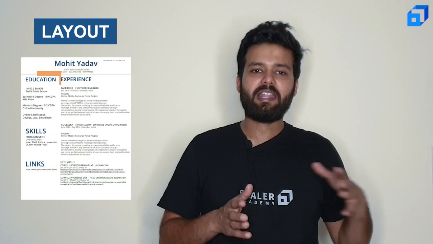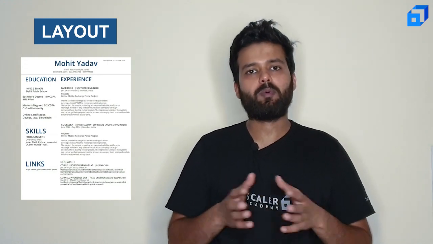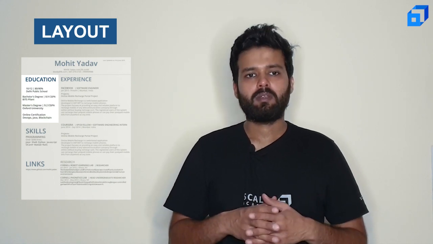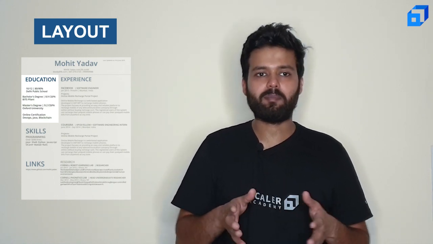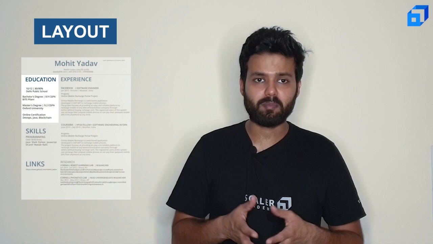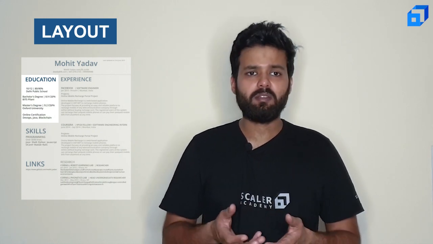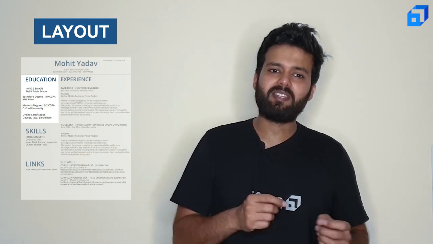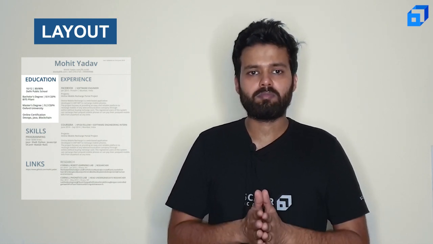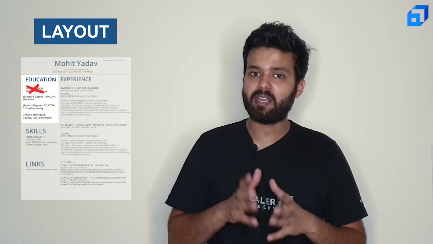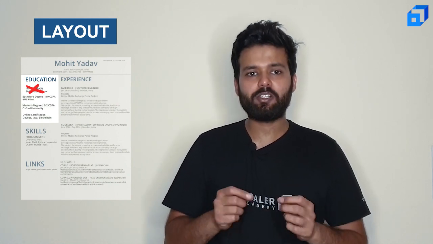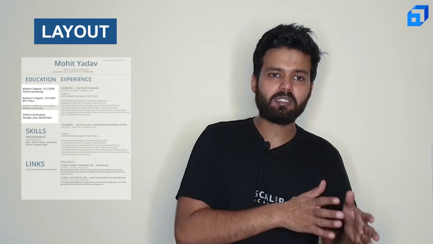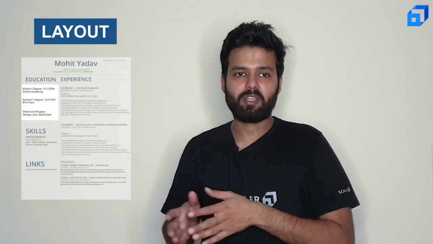Let's first discuss the left column and see each point one by one. The first thing that I want to discuss is education, and the things that come under the education umbrella are your 12th and 10th standard marks, your bachelor's degree, master's and online certifications if you have done any. But should you put everything? My answer is no. 10th and 12th class marks are irrelevant. Add education in the most recent first order. So master's, then bachelor's and then online certifications.